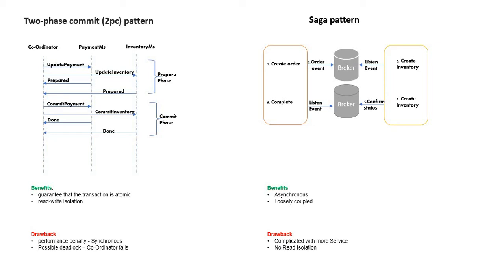Hi, welcome back. Today we are going to discuss how to handle transactions between multiple microservices. For example, I have an application where I'm going to submit an order. When I place an order, I need to make a payment, and upon successful payment, I need to check the inventory, make sure the product is there, and reduce the quantity of the product in the inventory.